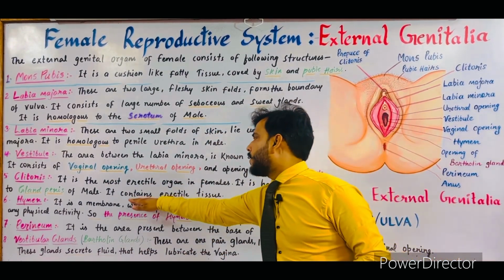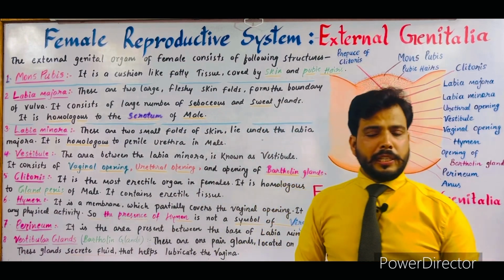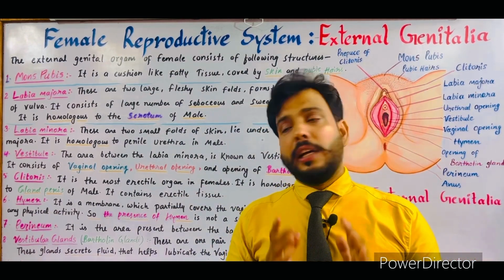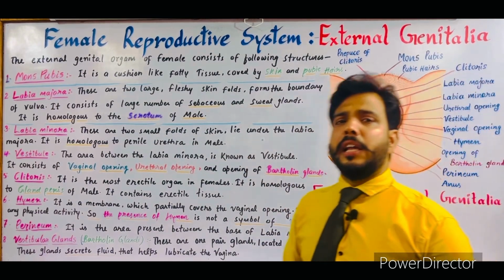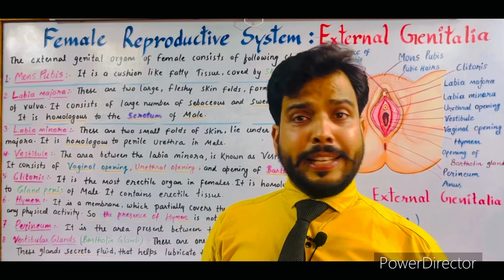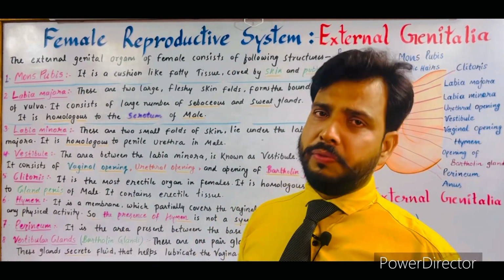The last point is it contains erectile tissues. It contains erectile tissues means what? The clitoris consists of erectile tissues. That's why erection or excitement takes place in the clitoris of female.